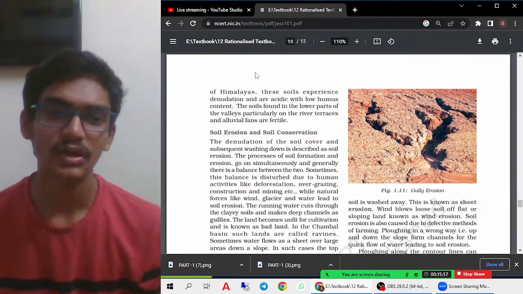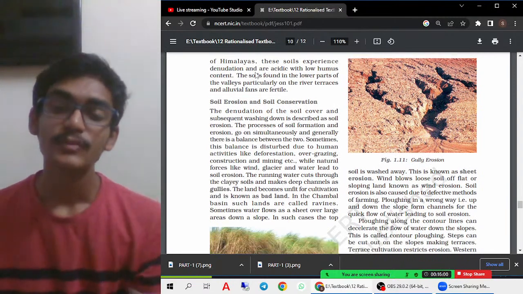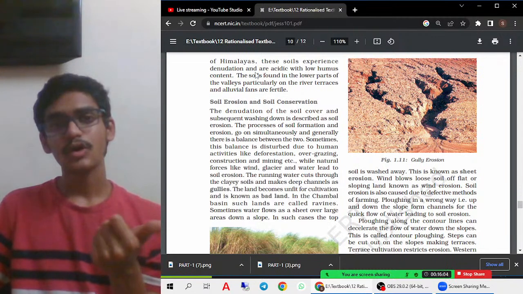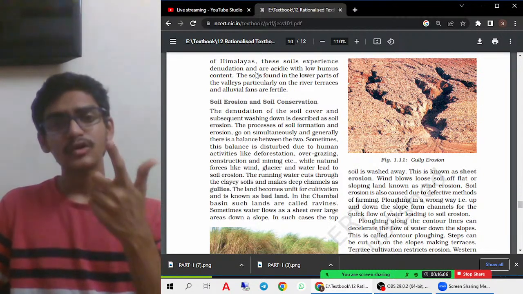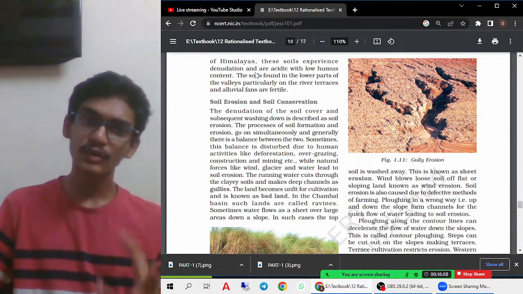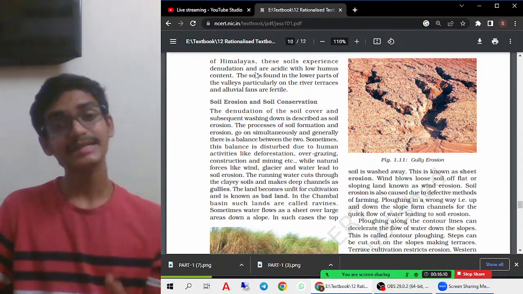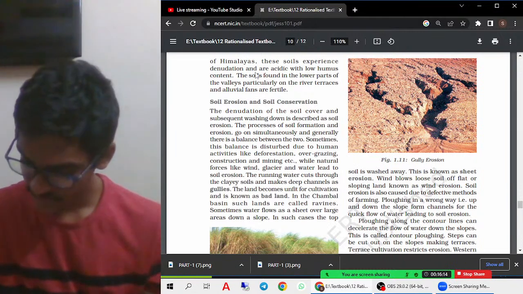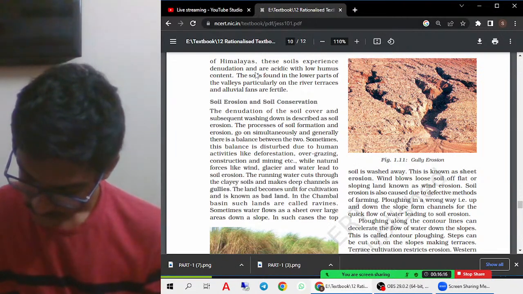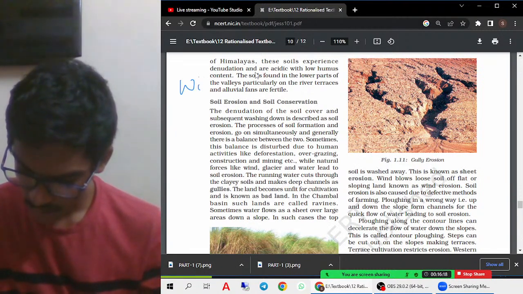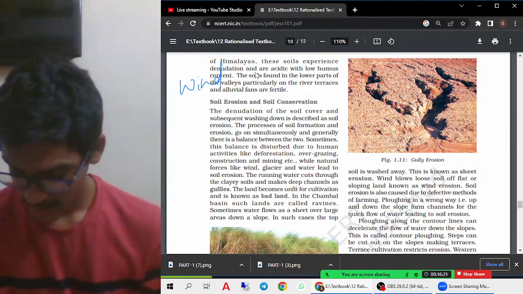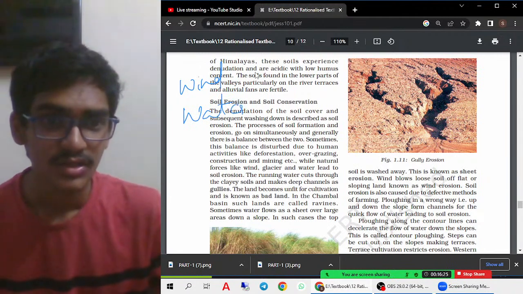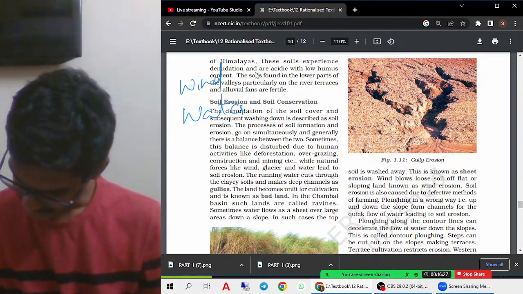As I already told, soil erosion is nothing but the removal of the top layer of the soil because of human activities, and because of nature itself. It is not that only humans help in soil erosion. Nature itself is also causing soil erosion. For example, wind erosion is caused by nature itself. Then wind erosion and water erosion can also be seen here. So let us try to read this so that you will understand.